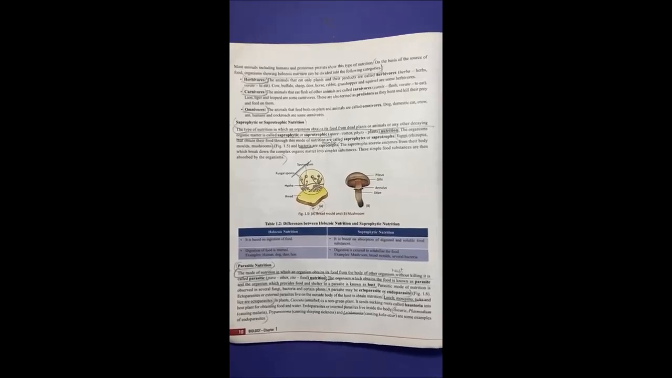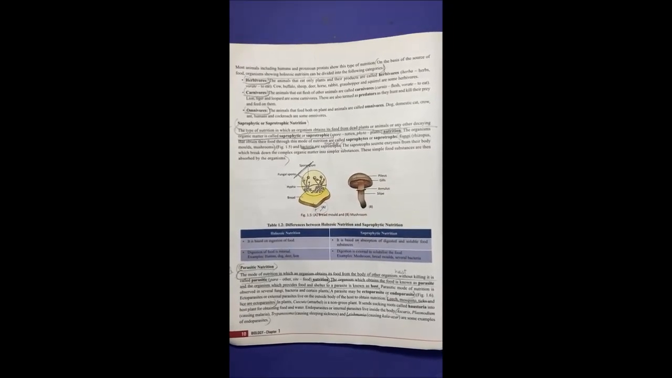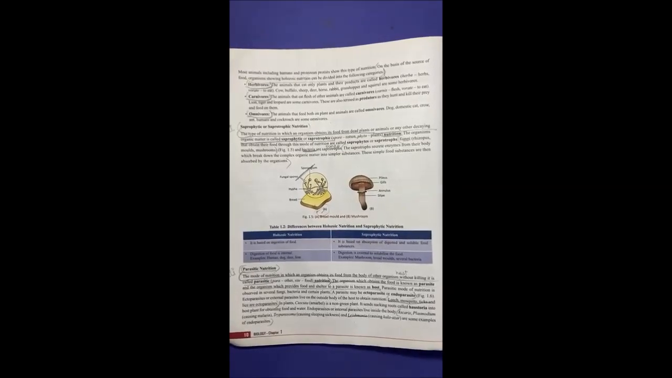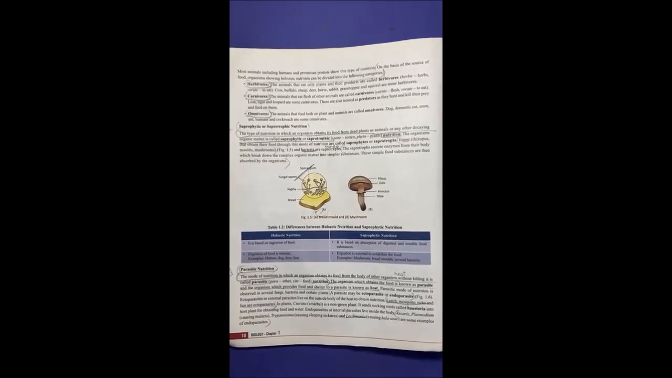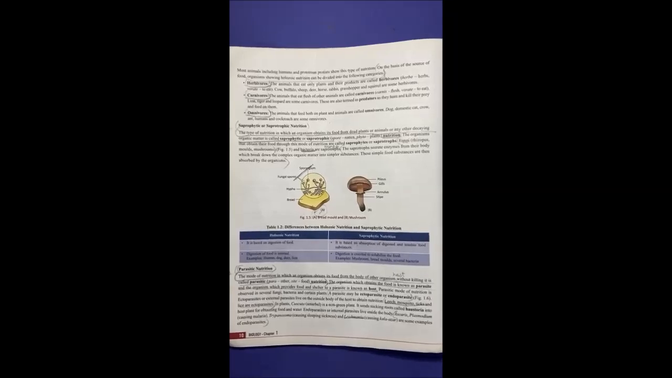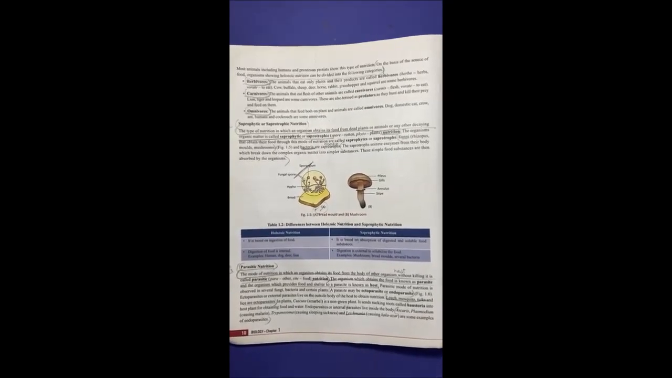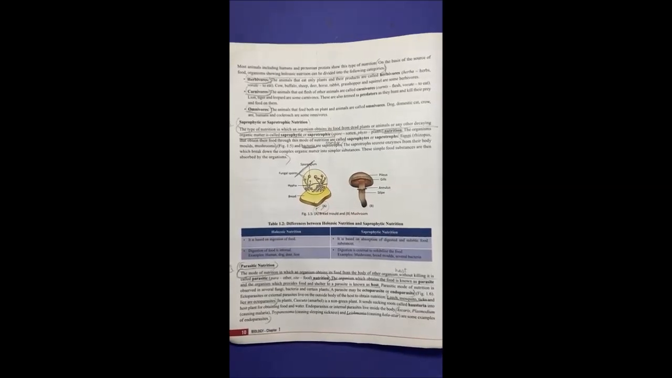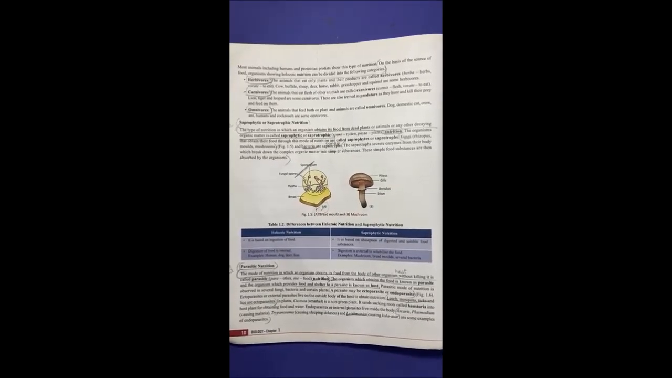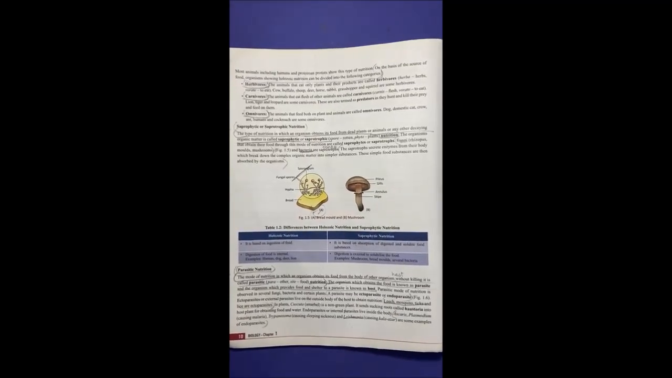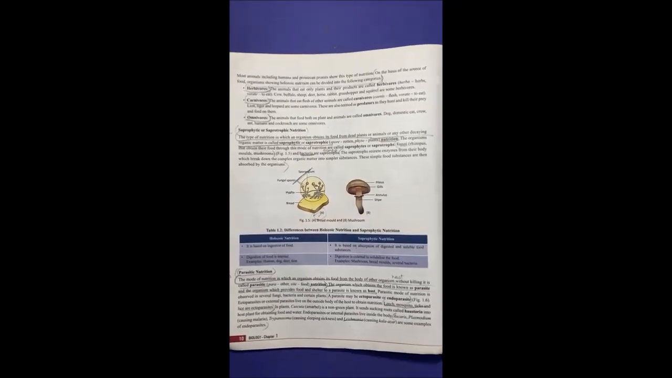Under this category of holozoic nutrition, the organisms are classified as herbivores, carnivores, and omnivores on the basis of their eating habits. If the organisms only eat plants and the products of plants, they are considered to be herbivores. If they eat flesh, they are considered to be carnivores. And if they eat both, they are considered to be